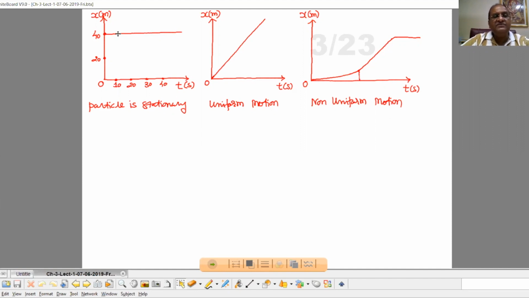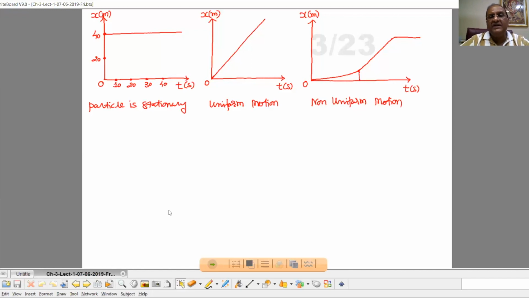So here we can observe this thing. At time 10 second, position is 40 meter. At 20 second, position is 40 meter. At 30 second, position is 40 meter. It implies that the object is not changing its position with time, means the object is stationary or steady.